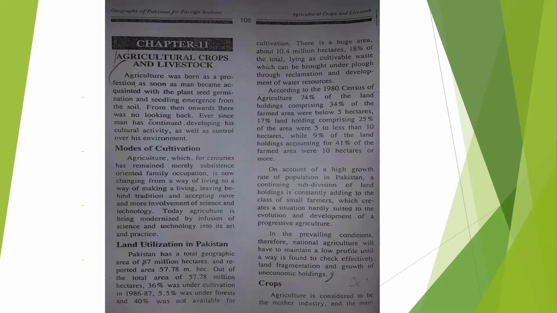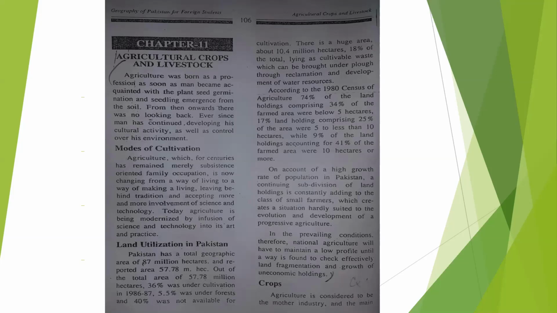Modes of cultivation. In fact, there are two methods of cultivation. Number one, in extensive cultivation, the farmer uses the old method of cultivation. On the other hand, in intensive cultivation, he uses improved methods of cultivation like better seeds, fertilizers, timely crop rotation and irrigation, modern tools and implements.